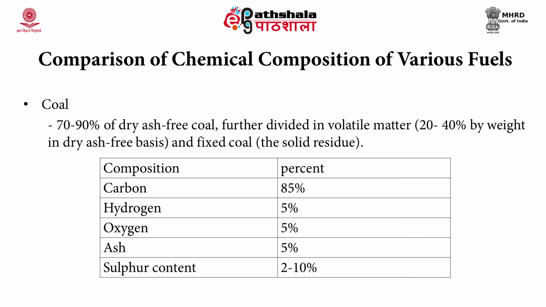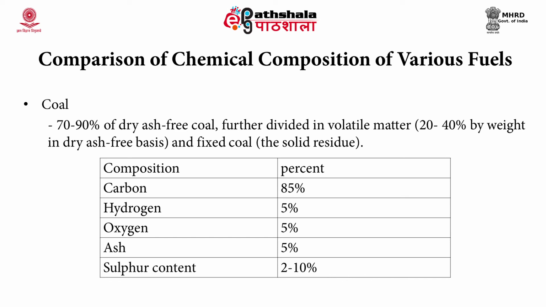The remaining 70 to 90% is dry ash free coal, which is divided into volatile matter, which accounts for 20 to 40% by weight, and fixed carbon, which is the other part, the solid residue. So, the carbon content in this coal ranges from 80 to 90% by weight. The hydrogen content in the coal ranges from 5 to 6% by weight, oxygen 1 to 10% by weight.